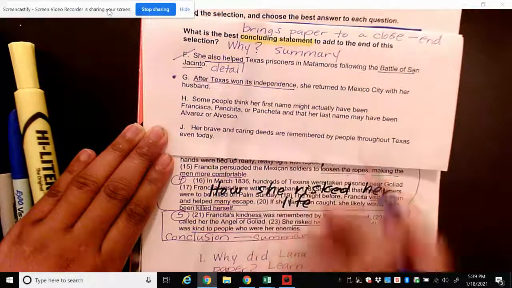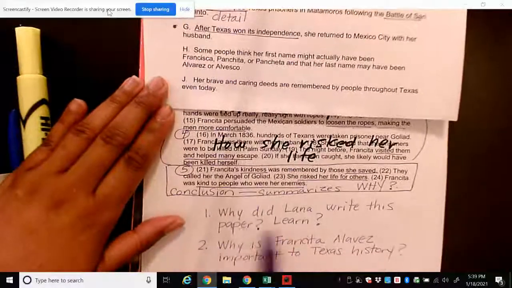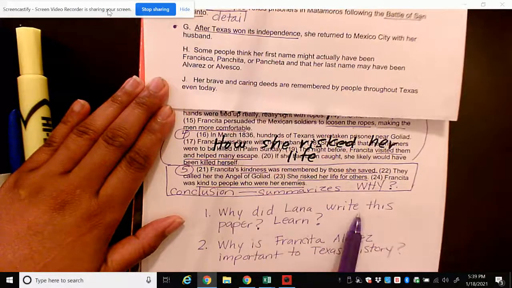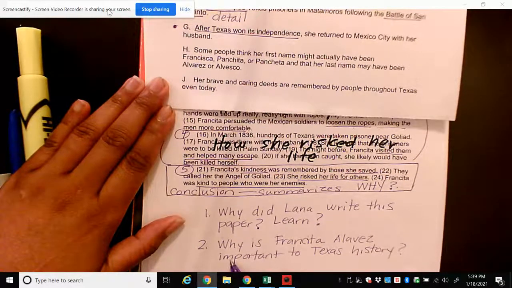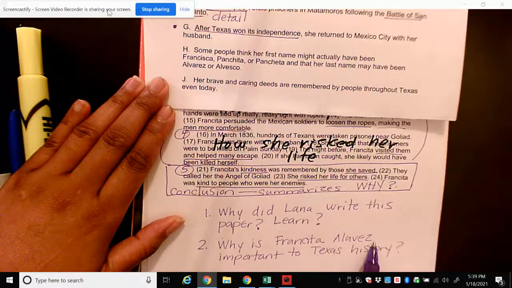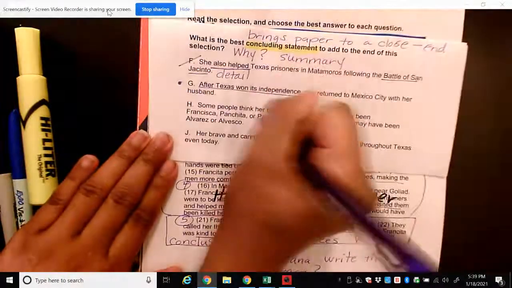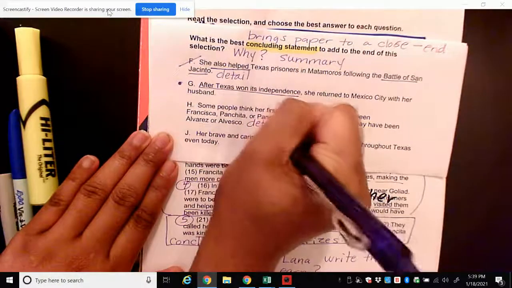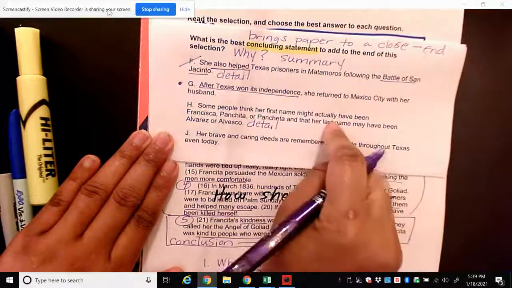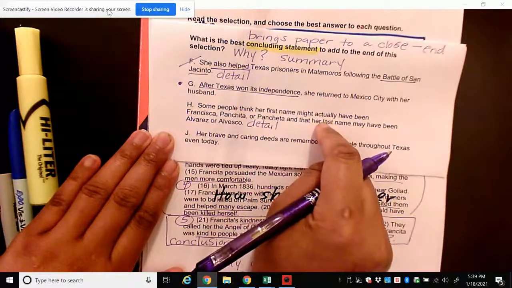So this again does not answer the question, why did Lena write this paper? It also doesn't answer why Francita Alvarez is important to Texas history. This again is another detail, okay? And this detail is talking about her last name. We're not sure what her name really was, right?